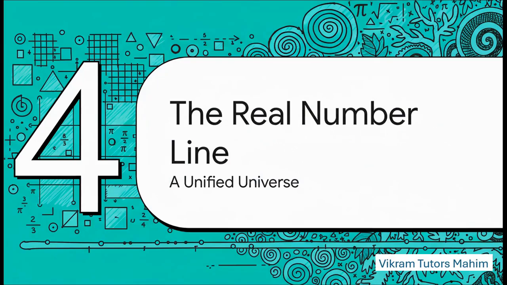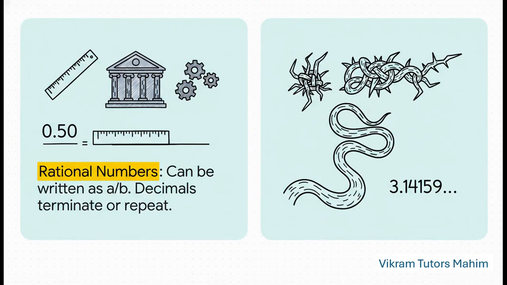All right, so we've visited the orderly kingdom of the rationals, and we've explored the wild frontier of the irrationals. So how on earth do these two opposites coexist? Well, they actually come together to form the complete unified universe of the real number line. So here it is, the final showdown, a side-by-side comparison. On one side, you've got the rational numbers, the world of neat fractions and predictable decimals.